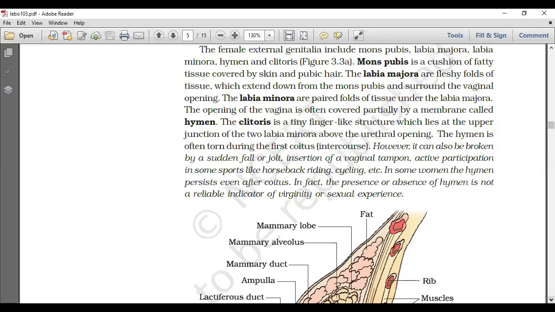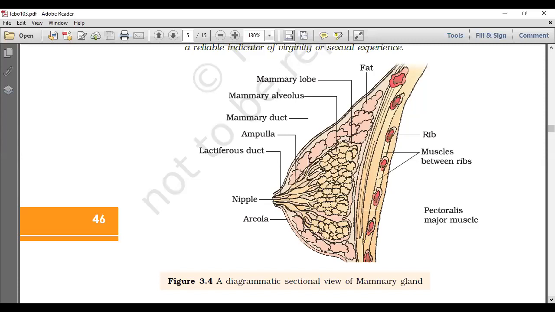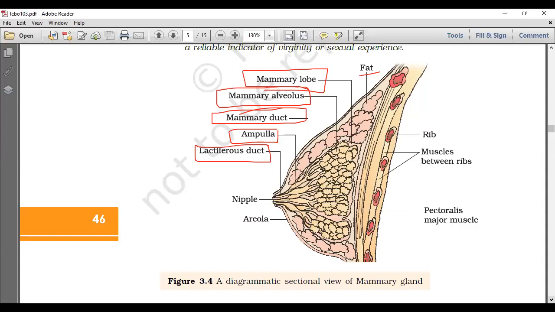Here is again the diagram, the sequence and the diagram: the fat, lobe, mammary lobe. The question will come from here, the sequence from the mammary lobe onwards. The mammary lobe contains mammary alveoli, and all the alveoli open into the mammary duct, and all the ducts open into the ampulla. The ampulla opens into the lactiferous duct, which finally opens out at the nipple. So just take care of that sequence question, as well as the diagrammatic question as usual.